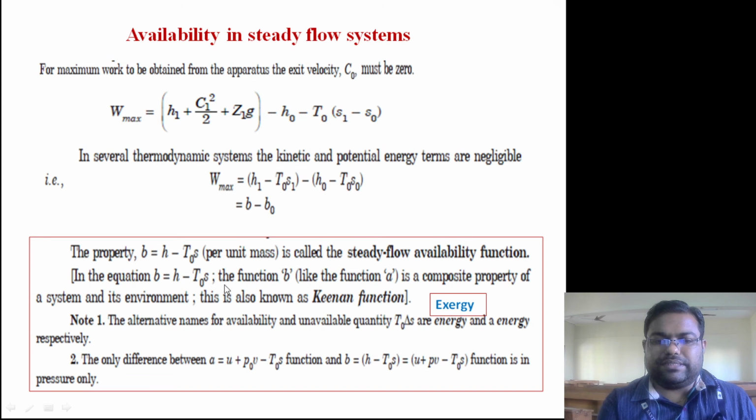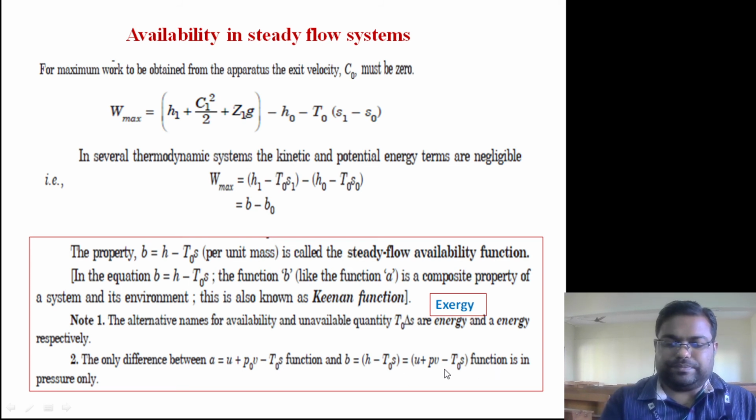The only difference is between B and A. Here U plus P naught V is there, but if you write H, it becomes U plus P V. So this is the static pressure only. That is the basic difference between the non-flow availability function and the steady flow availability function.